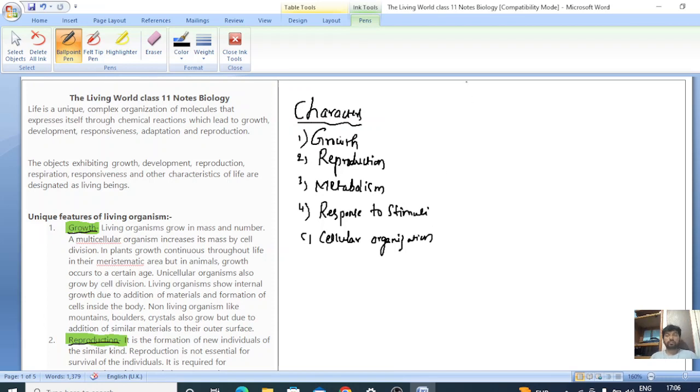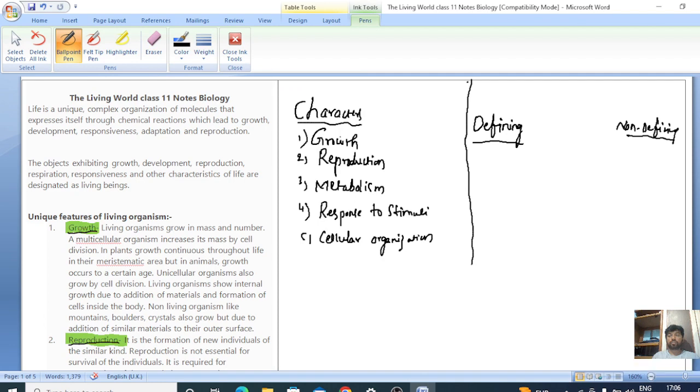Here we are going to have some standards, like what the defining characters are, and we will also discuss the non-defining ones. By discussing all these characters in brief, we will come to know what the defining characters of the living organism are and what the non-defining characters are.